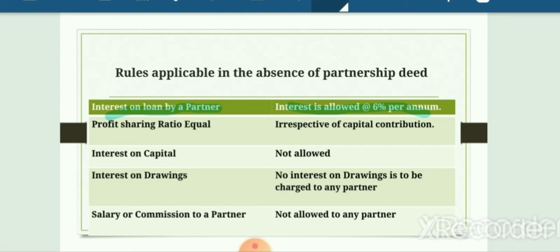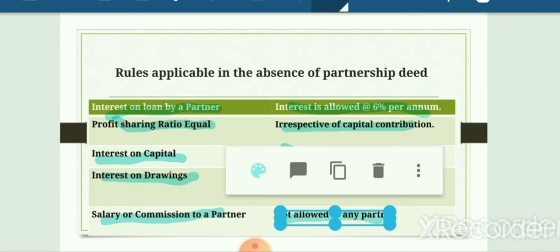Second, if deed is not there, profit sharing ratio between partners is equal. It means it does not matter whatsoever capital is invested by them. Third, interest on capital not allowed. If deed is not there, no interest will be allowed to any of the partner. Fourth, interest on drawing. No interest on drawing is to be charged from any of the partner. Fifth, salary or commission to a partner not allowed to any of the partner since deed is not there.